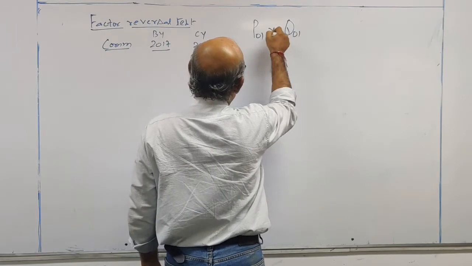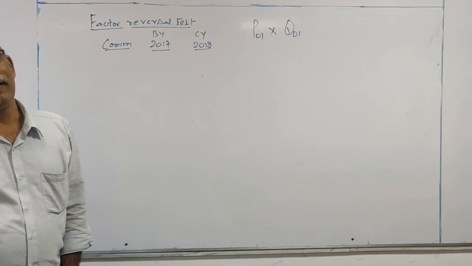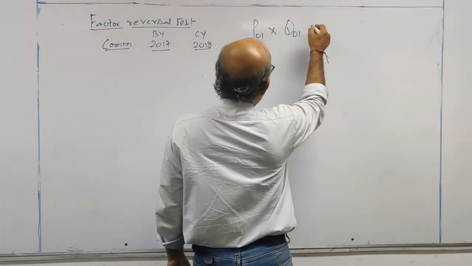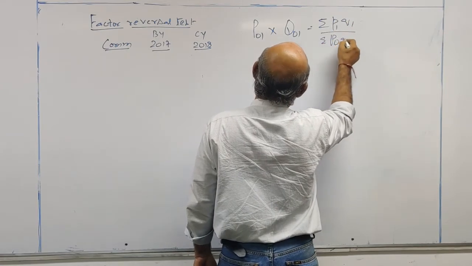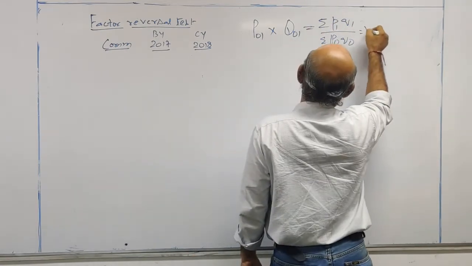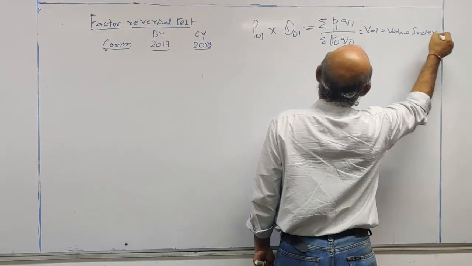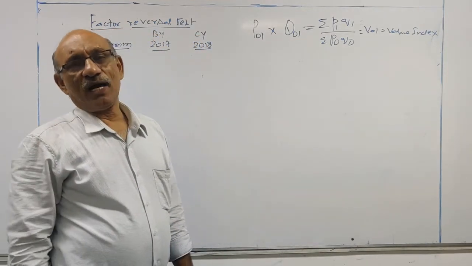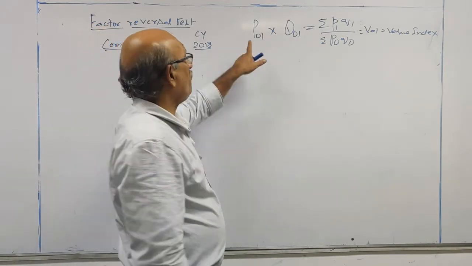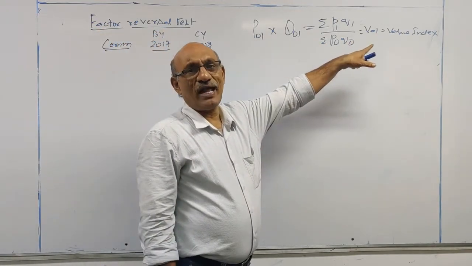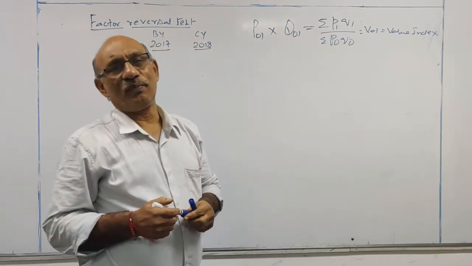When you multiply these two values, if you get the value index, then that formula satisfies the factor reversal test. Everyone knows price into quantity is equal to the value of your purchases.